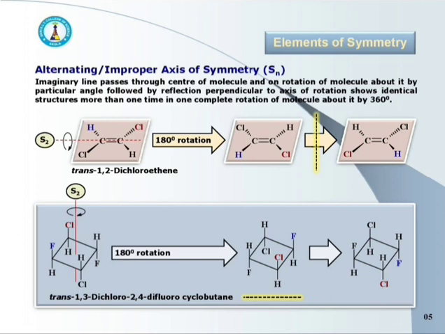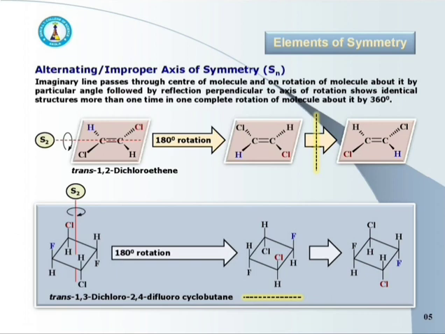Alternating axis of symmetry is an imaginary line which passes through the center of molecule, and on rotation of molecule about it by particular angle and then reflection perpendicular to the axis of rotation shows identical structure more than one time in one complete rotation of molecule about it by 360 degree. It is nothing but the alternating axis of symmetry.